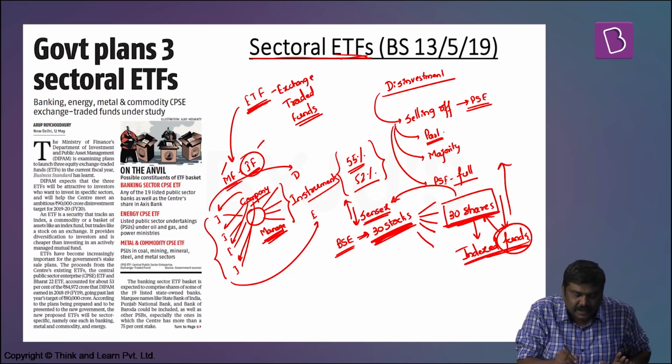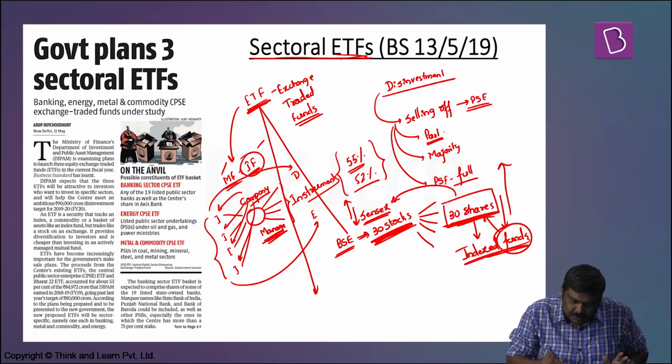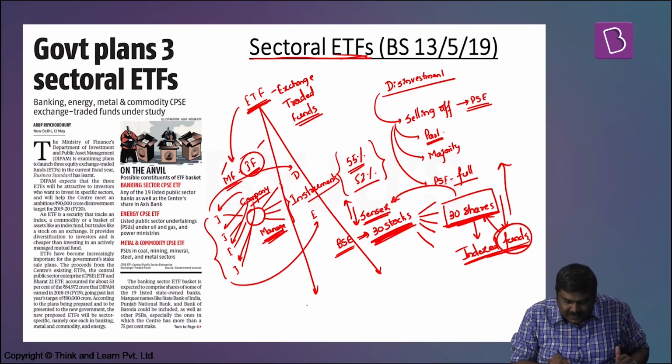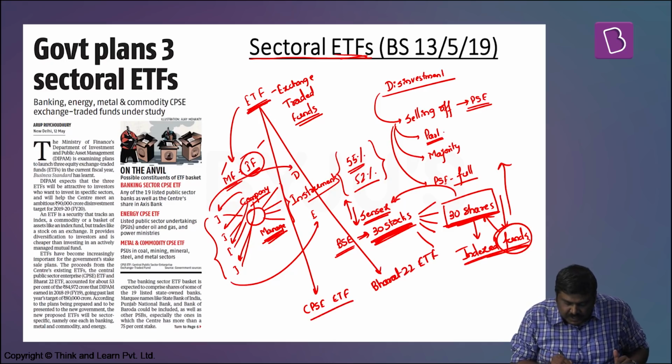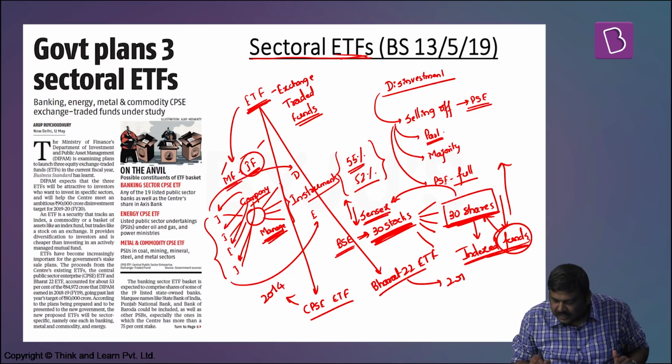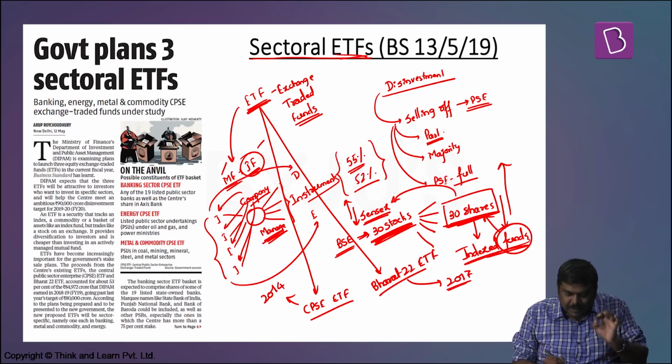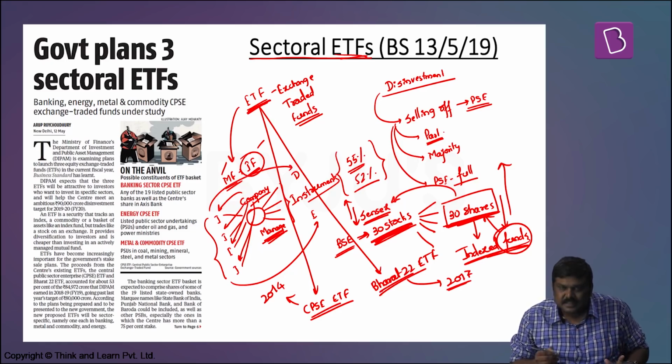What happens in ETFs? The Government of India has introduced two types of ETFs. One is the CPSE ETF and the second one is the Bharat 22 ETF. This was introduced back in the year 2014 and this was launched in the year 2017. What is the basic difference between this as well as this?